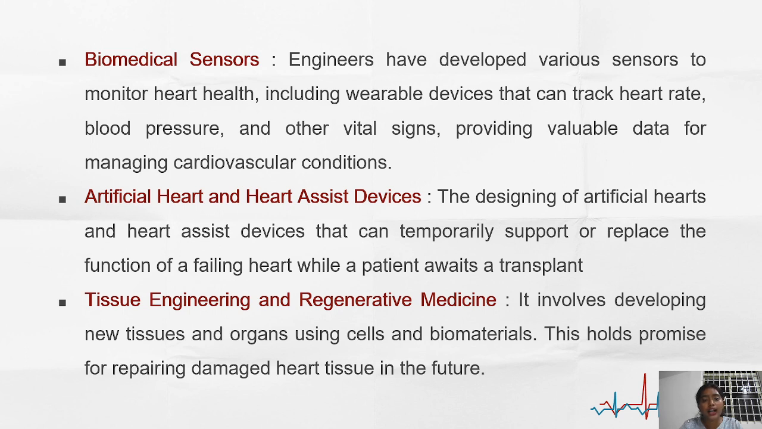Artificial heart and heart assist devices. The designing of artificial hearts and heart assist devices. A person can use the artificial heart or heart assist devices to replace the function of the failing heart while a patient awaits a transplant. Still, as he waits for the transplant, he can use the artificial heart or heart assist devices. Tissue engineering and regenerative medicine. It involves developing new tissue and organs using cells and biomaterials. This holds promise for repairing damaged heart tissue in the future.